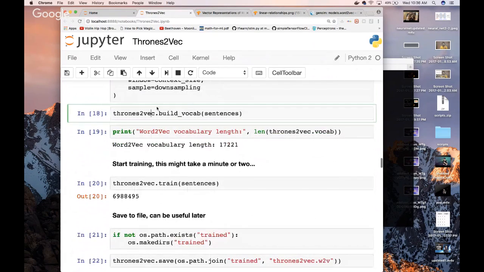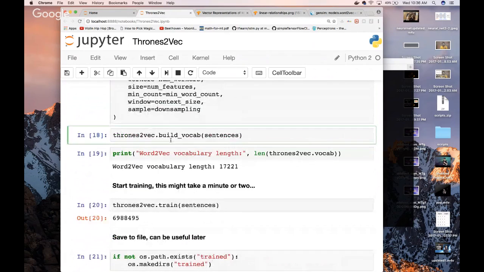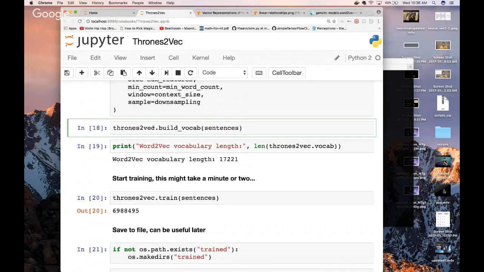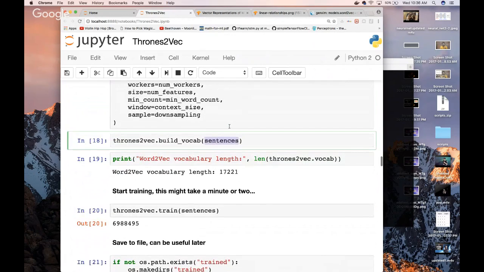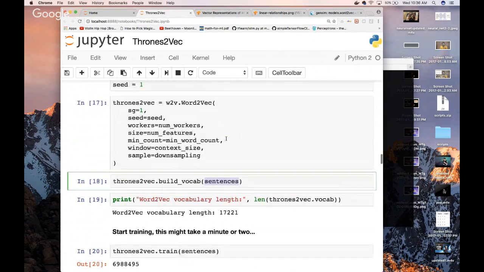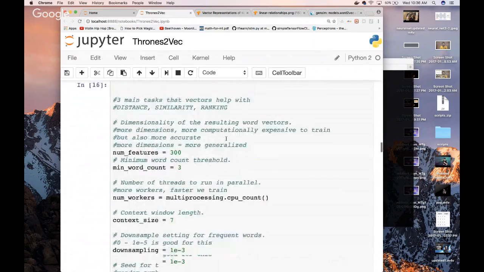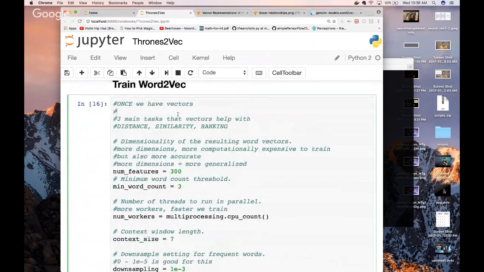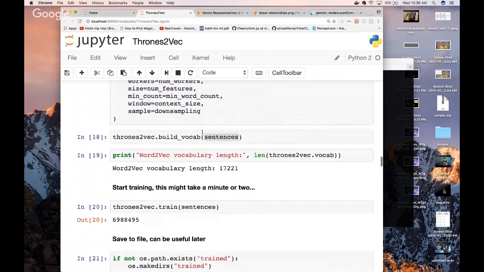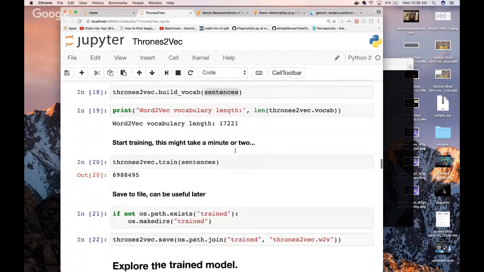So then we're going to build our vocabulary using those sentences, okay? This is how we load the corpus into memory. We haven't actually trained it. We built our model, right? This is step 3, build model, which I should have written up here. So once we've built our model, we have loaded our corpus that we cleaned into memory, and we printed out the size of it. Now we can start training.